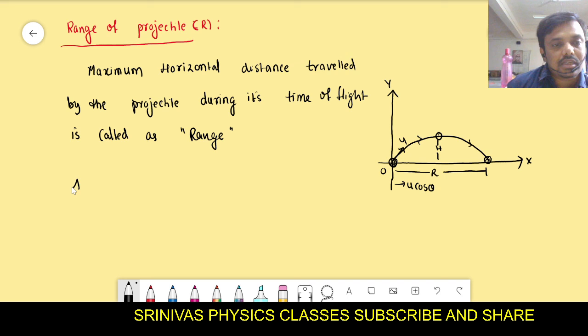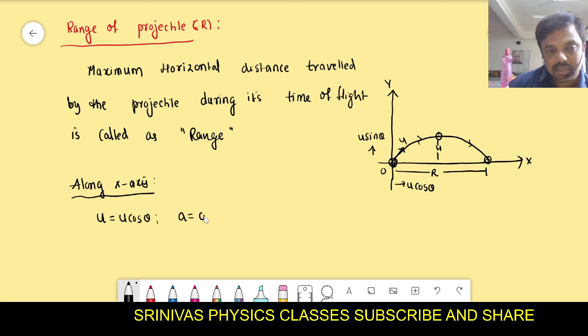Horizontal means along the x-axis. Is it correct? You take all components along the x-axis only. What is the initial velocity along the x-axis? Can you tell? Right. What is the acceleration along the x-axis? 0. What is the displacement taken along the x-axis? I want the maximum displacement along the x-axis, that is the range R, and the time taken is equal to the time of flight. Is it correct?